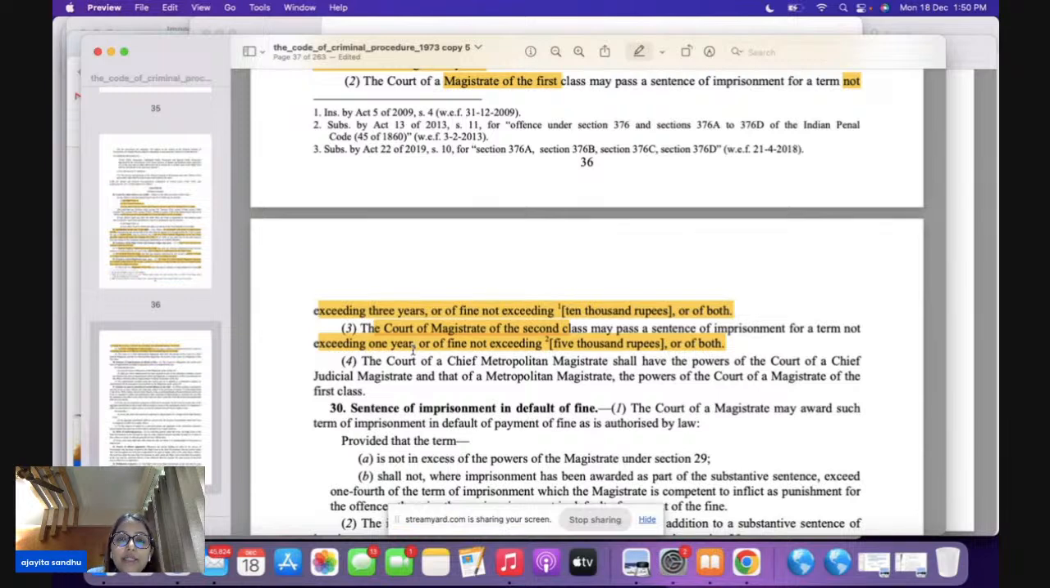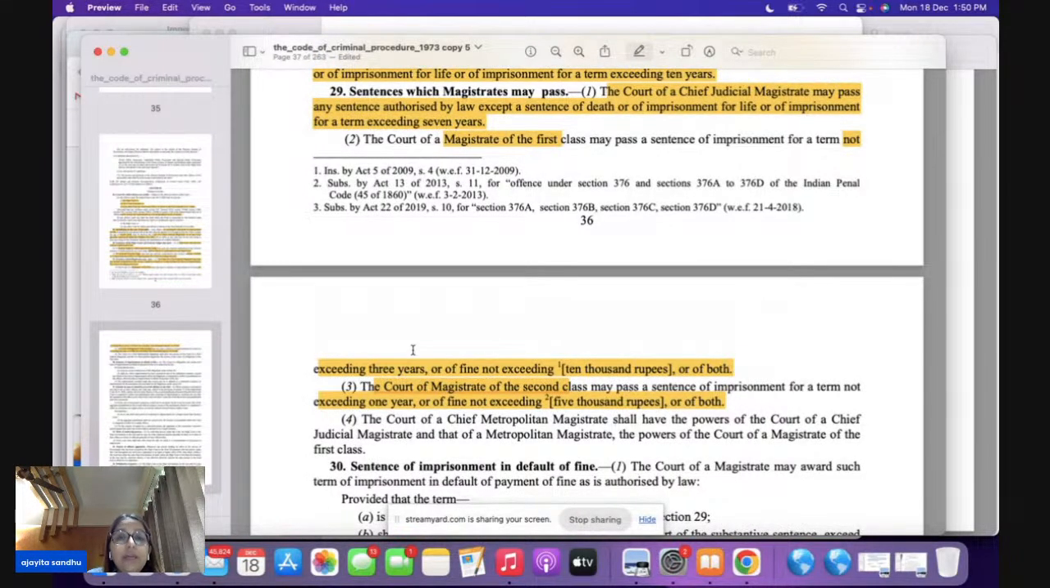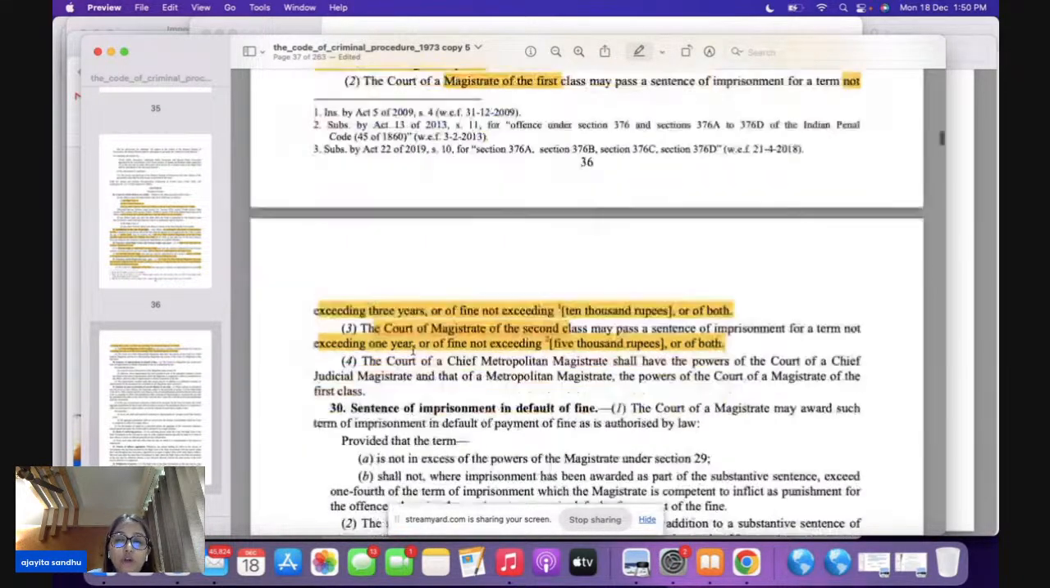Please remember, CGM cannot pass a term exceeding 7 years, JMIC not exceeding 3 years, or a fine not exceeding 10,000, or both. And when you speak of subsection 3, judicial magistrate second class cannot pass an imprisonment exceeding 1 year, or a fine exceeding 5,000, or both. I am emphasizing the word not, because this is your direct question. Friends, it is not any other thing. The word used is not. Please remember. Now we come to section 30.